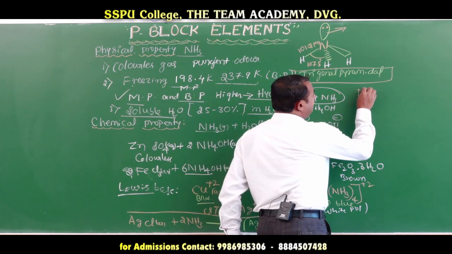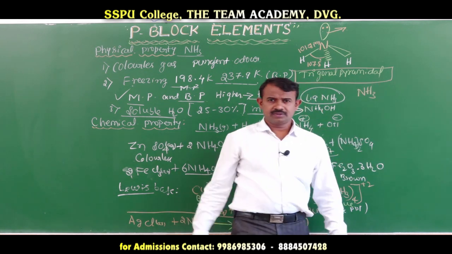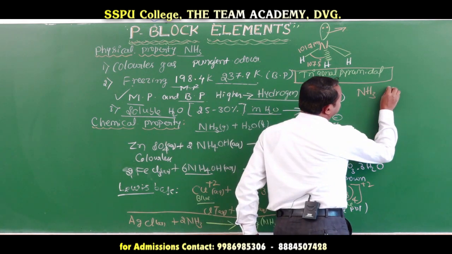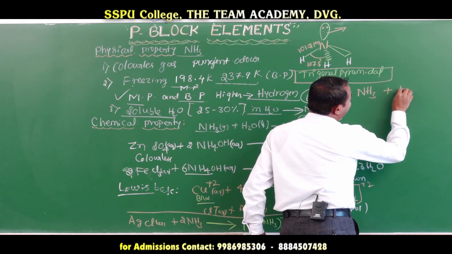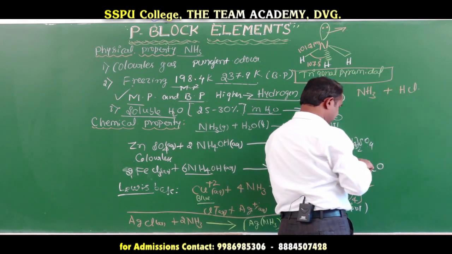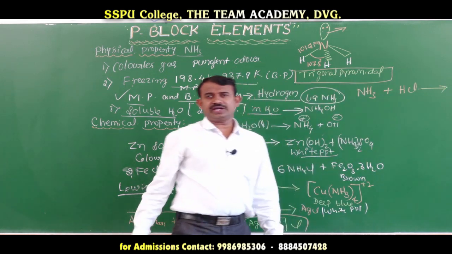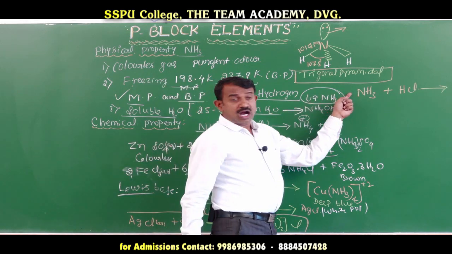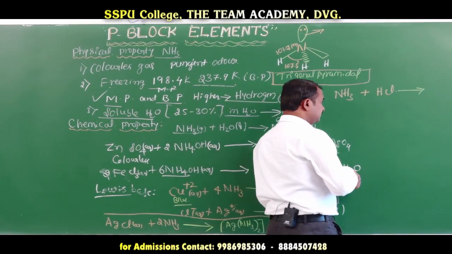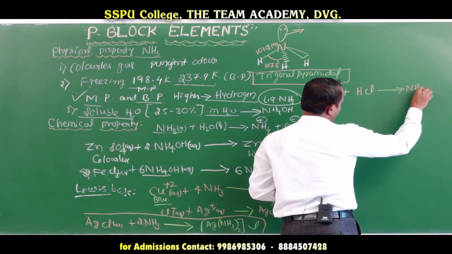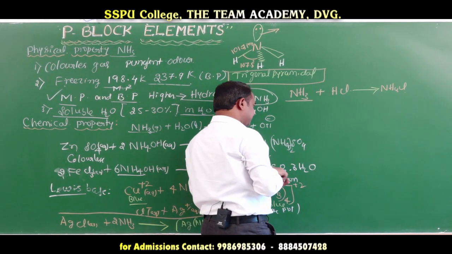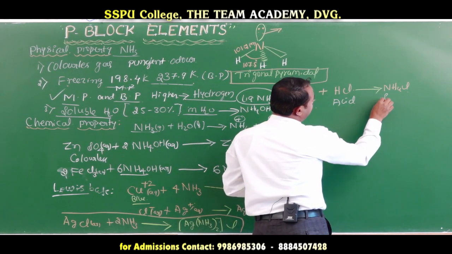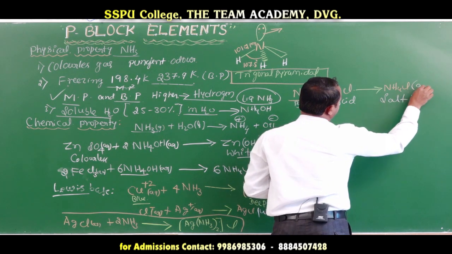Ammonia, formula NH3, in the aqueous phase reacts with hydrochloric acid to form ammonium chloride. The ammonia is a base, this is an acid, and this one is a salt.